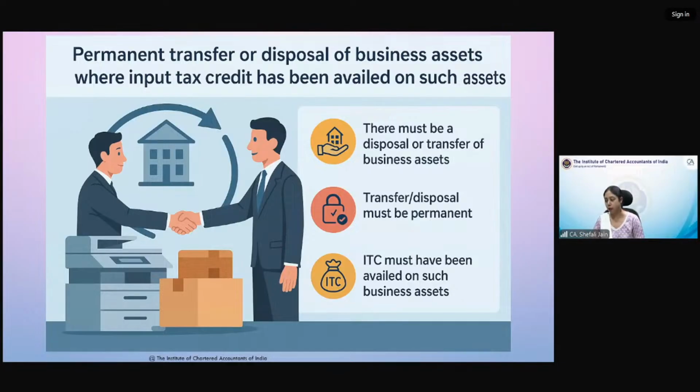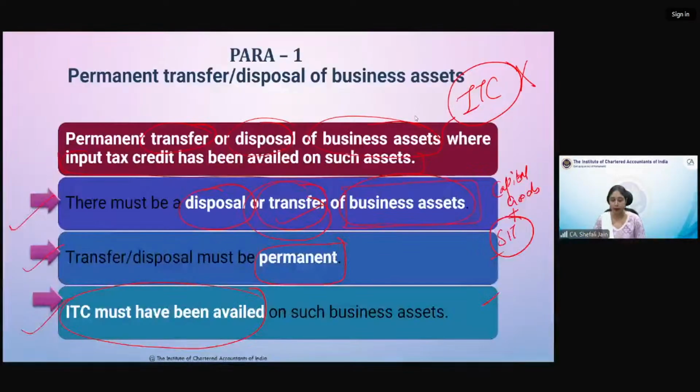Yes, Mohan Raj, I am giving the example. Title, yes, title has to be transferred, Mohan Raj. Title would be transferred. That means possession as well as title. That is why we use the word permanent. So when we are transferring something permanent, obviously the title would have also been transferred. So I hope Mohan Raj, you got this point that this will be permanent transfer.